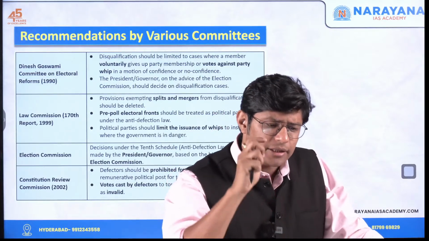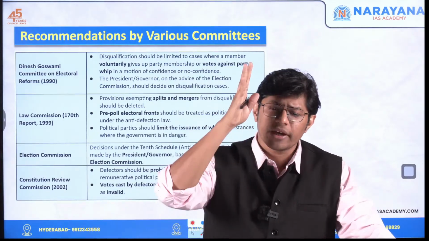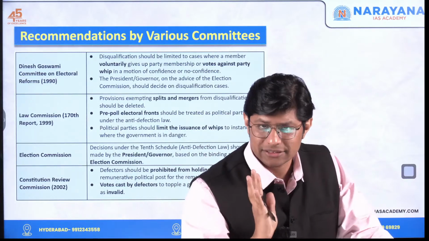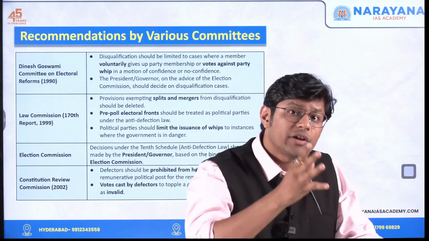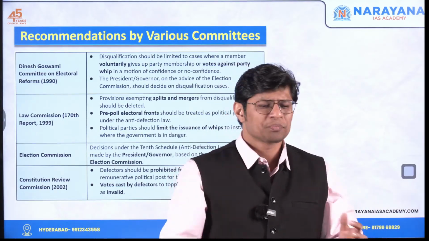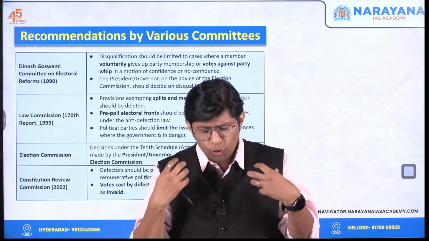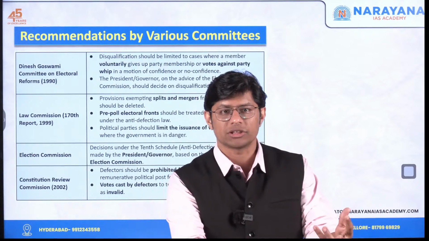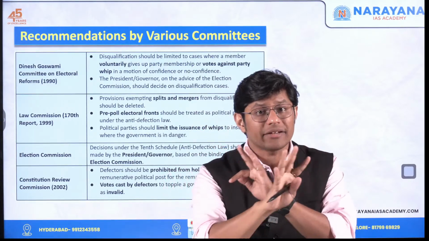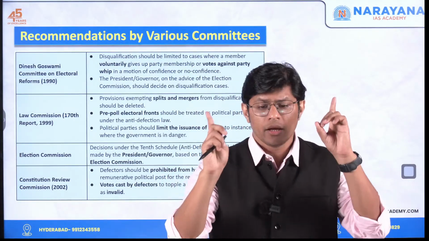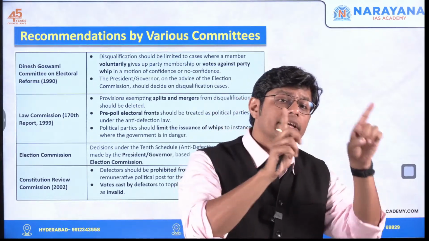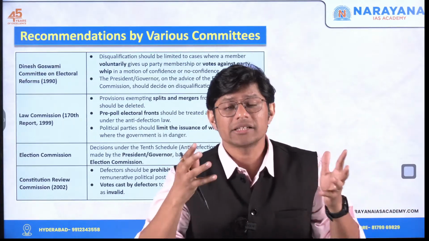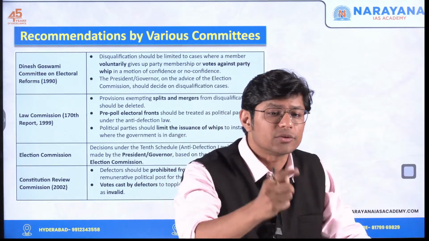The party whip should not be issued for all things. For example, with respect to voting for or against a bill, for or against a motion, there should be no party whip. Party whip should only be issued when the government is in danger, that is, when a no confidence motion is moved. First.